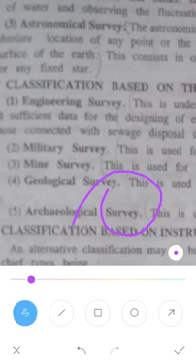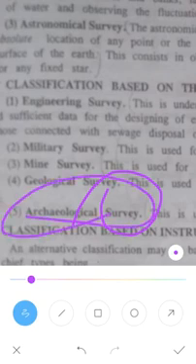So antique pieces, old structures or old materials. The survey which is conducted to determine such structures is known as archaeological surveying, which is used for unearthing the relics of the antiques. So that is called archaeological survey.